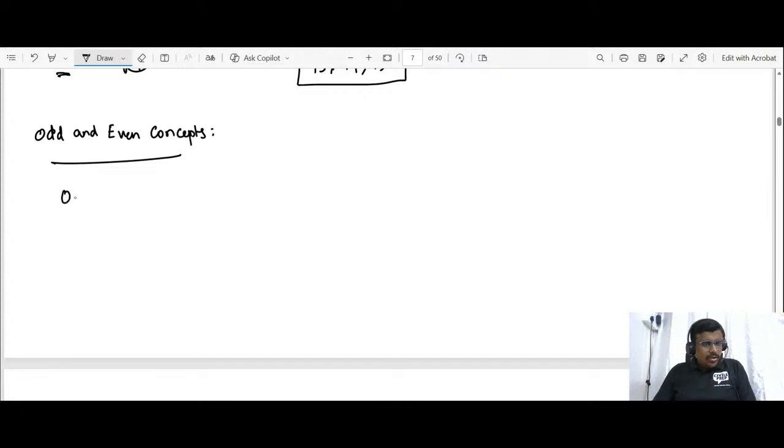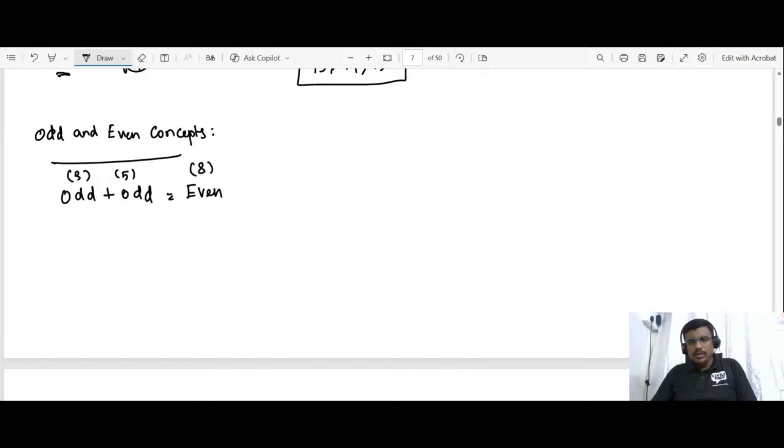When an odd number plus an odd number is added, you will get even. For example, 3 plus 5 is equal to 8. Please note it down. An even number is divisible by 2, an odd number is not divisible by 2. Very good, Ashwini. Thank you. So odd plus odd results in an even number. 3 is an odd number, 5 is an odd number, and adding them we get 8, which is an even number.